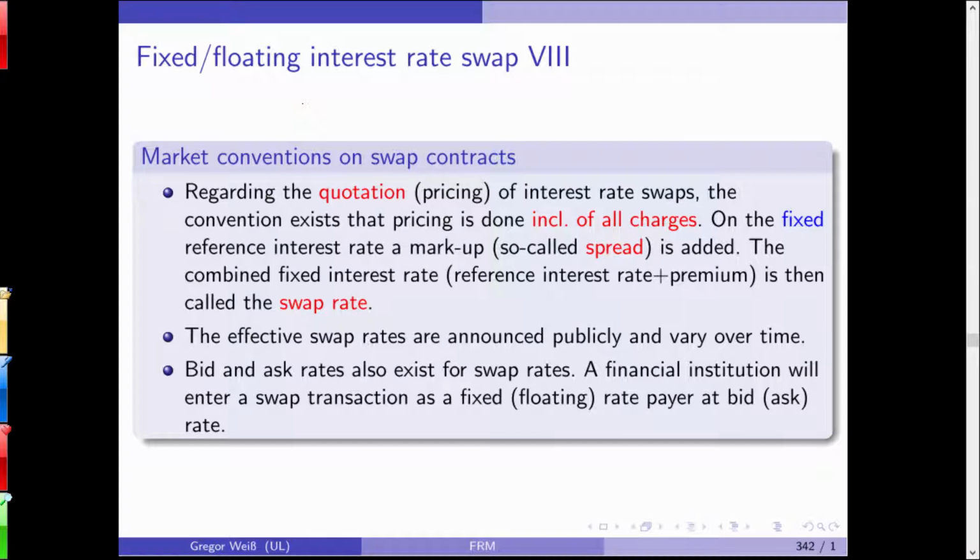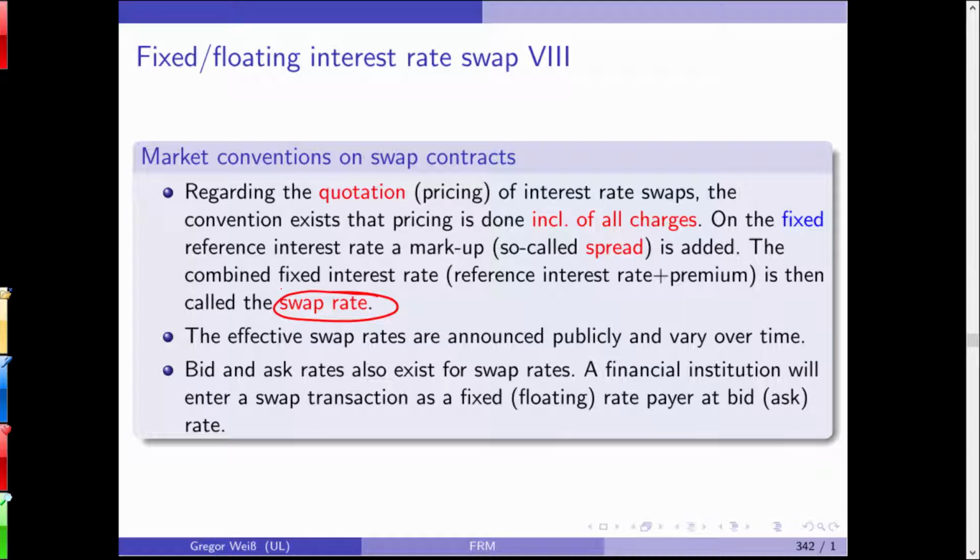The pricing of interest rate swaps means that pricing is done including all charges and on the fixed reference interest rate. You have a so-called markup or spread that is added to this swap rate, and this is the result. In German it's the Swapsatz, and it's called the swap rate.